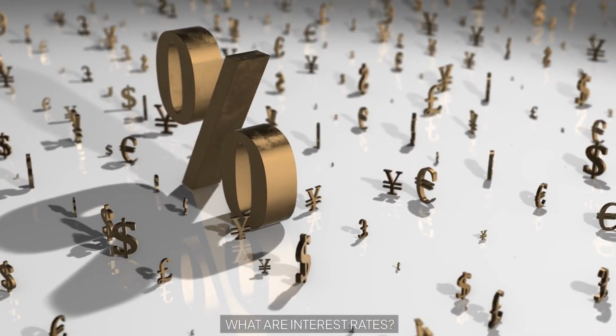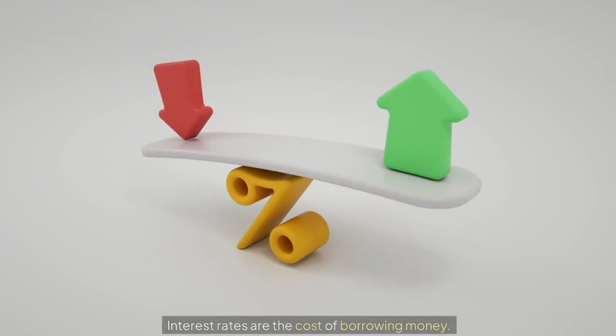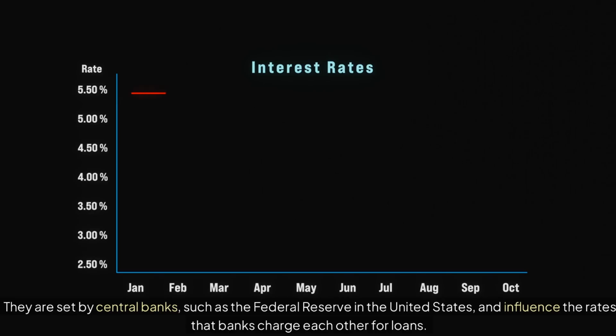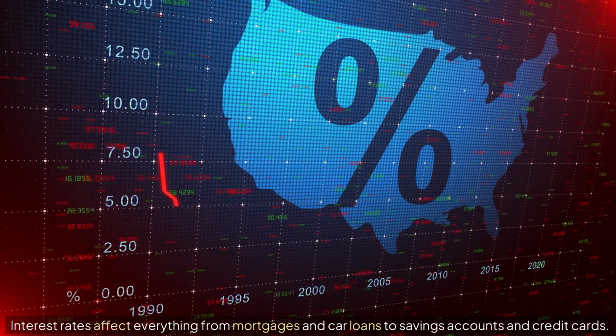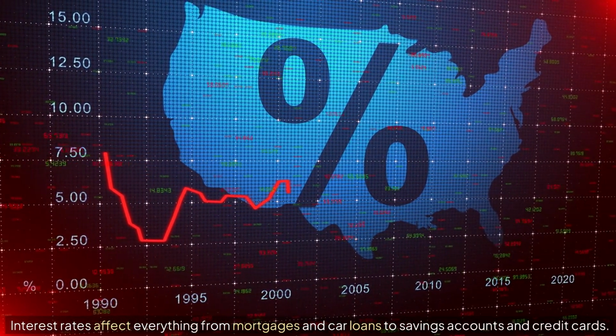What are interest rates? Let's start with the basics. Interest rates are the cost of borrowing money. They are set by central banks, such as the Federal Reserve in the United States, and influence the rates that banks charge each other for loans. Interest rates affect everything from mortgages and car loans to savings accounts and credit cards.